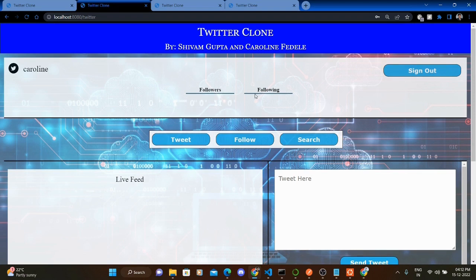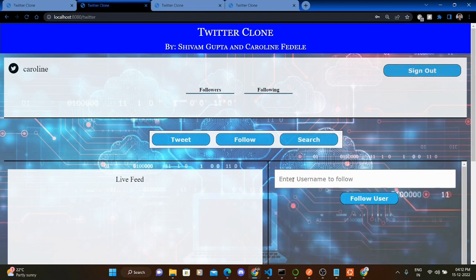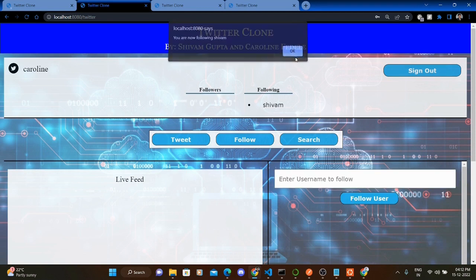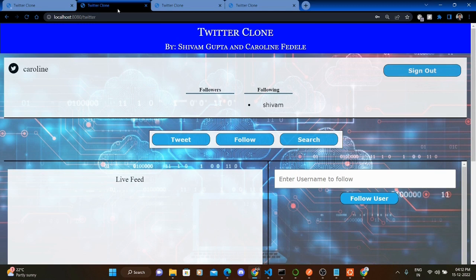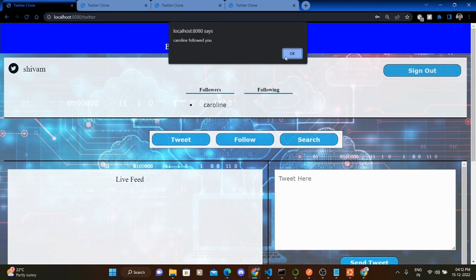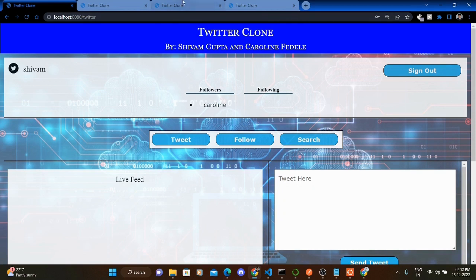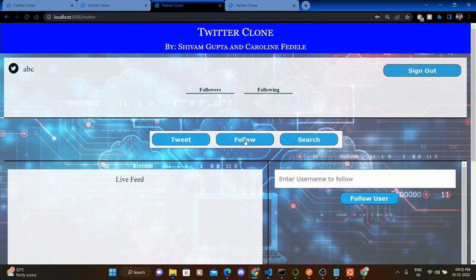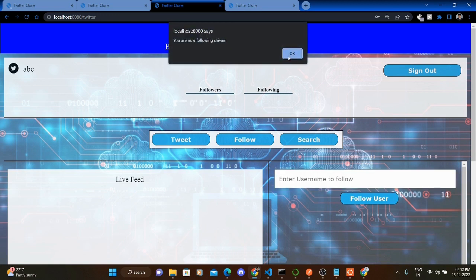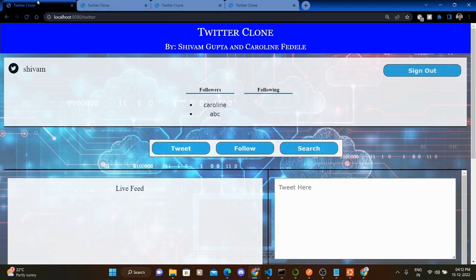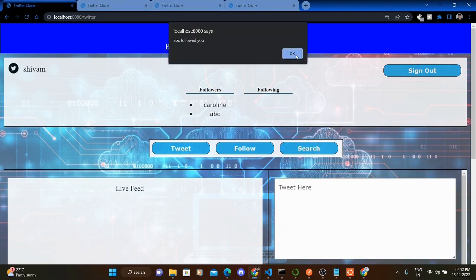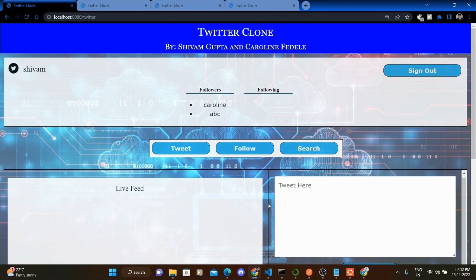So I move to Caroline. I use the follow button because I have to follow the first user, so Shivam, and it says now it is following Shivam. It gets appended to the following column, and in Shivam it shows that Caroline followed him. So followers, then next ABC will also follow Shivam, and now done. So now it gets following, and Shivam has another follower.